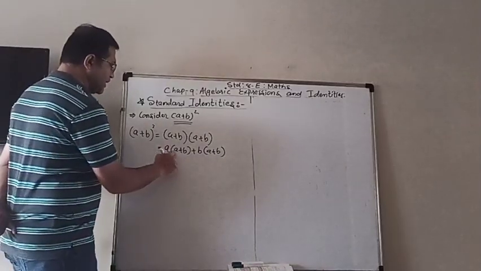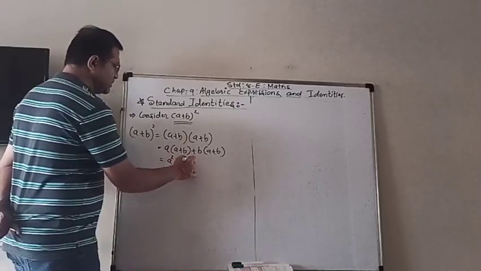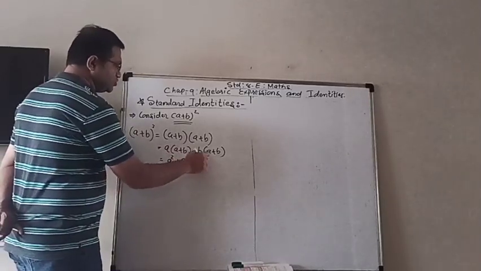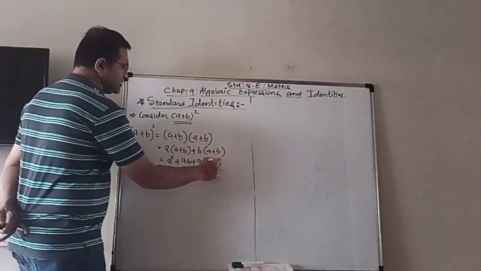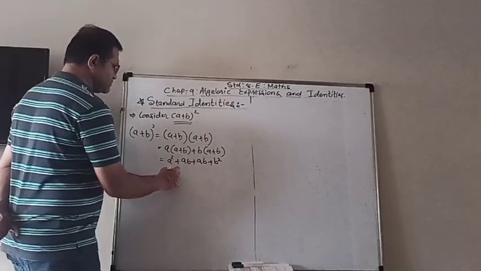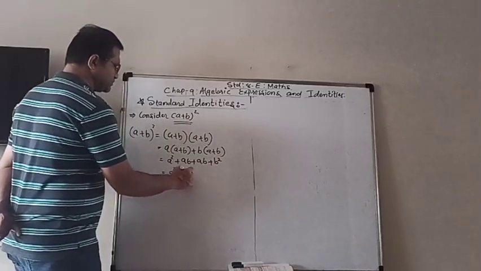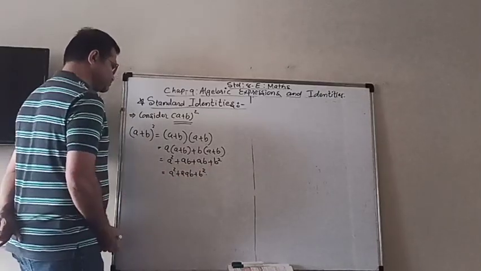So now a into a is a square, a into b is ab, b into a is also ab, plus b into b is b square. Now ab plus ab will be 2ab. So a square plus 2ab plus b square.